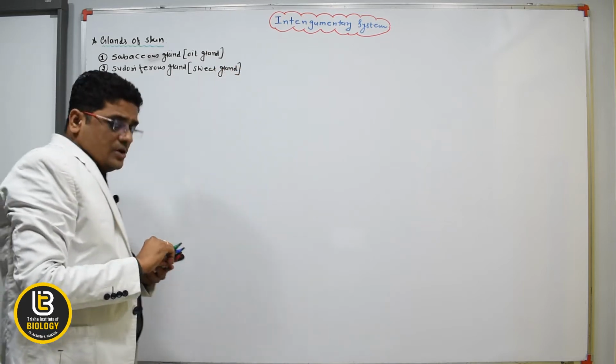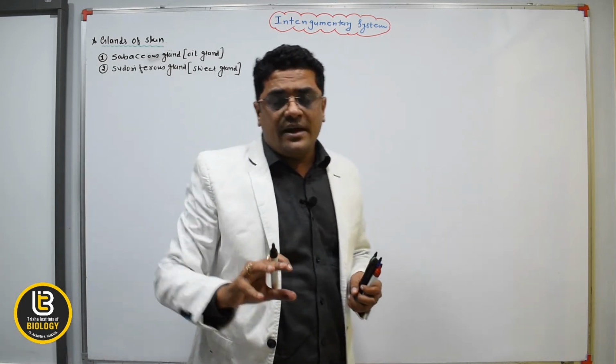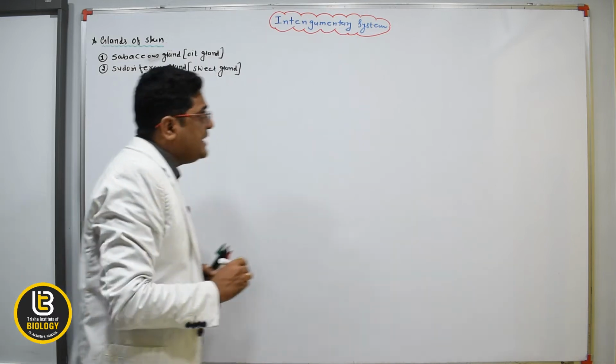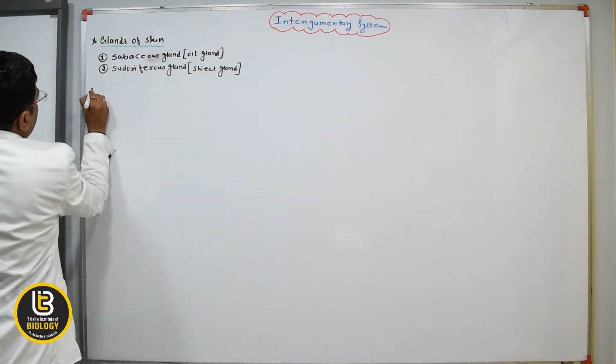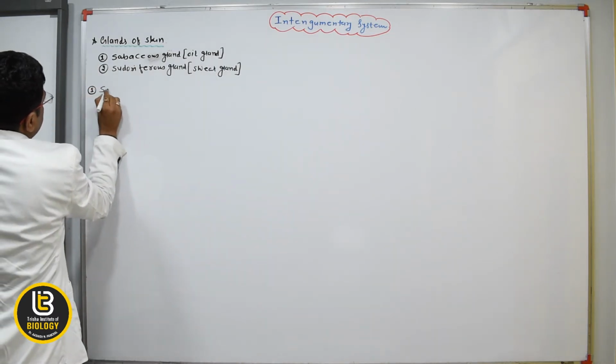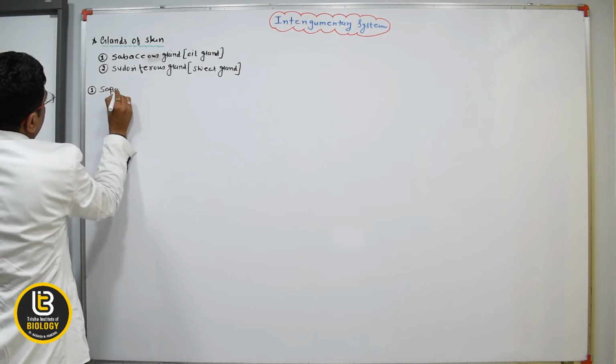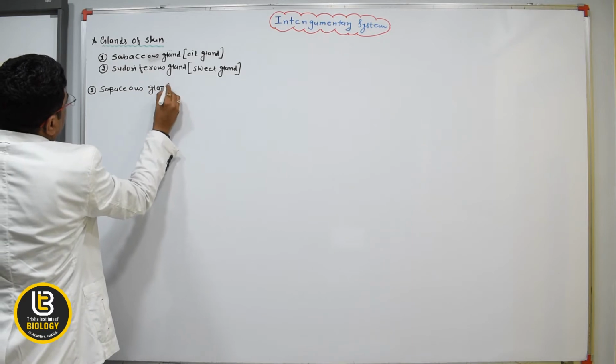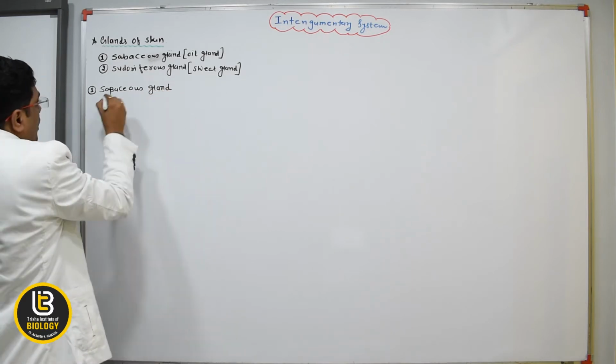Okay. So now what are the sweat gland and the sebaceous gland? The sebaceous gland is the holocrine gland, or it is known as the oily gland.